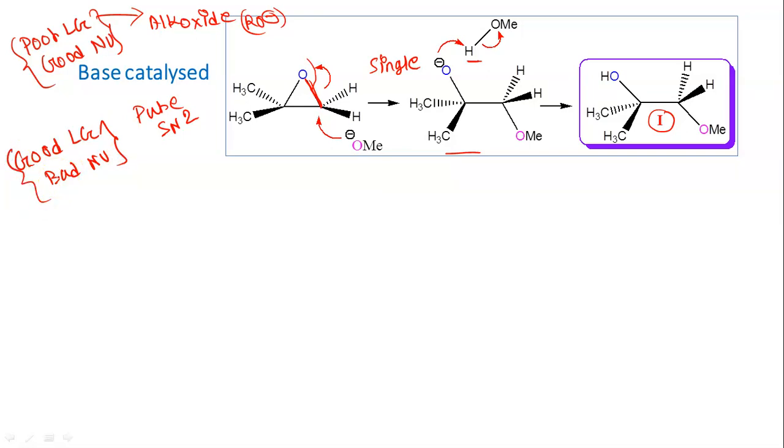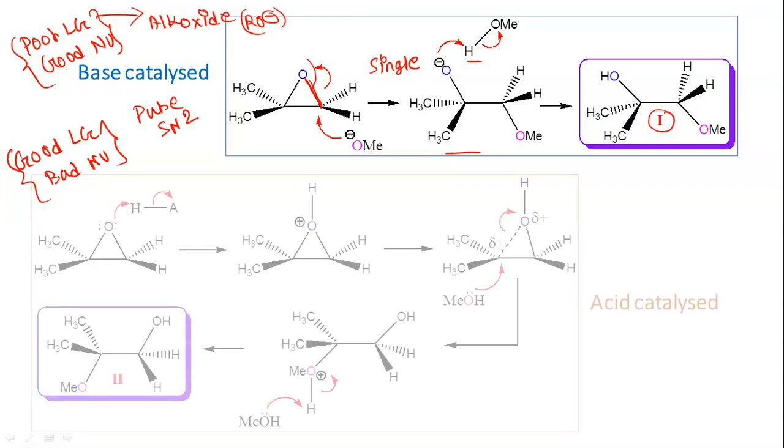Because oxygen will now be protonated. But it is a bad nucleophile, because now it is not MeO minus, it is MeOH. It is not the methoxide ion, it is methanol. The negative charge is not present, so compared to MeO minus, it is a bad nucleophile.